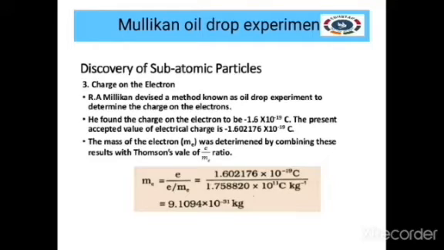Millikan combined the results of his investigations and those of J.J. Thomson, and he derived the mass of a single electron. The mass of a single electron is 9.1094 into 10 to the power of minus 31 kg. Imagine how negligible a quantity it is, right?